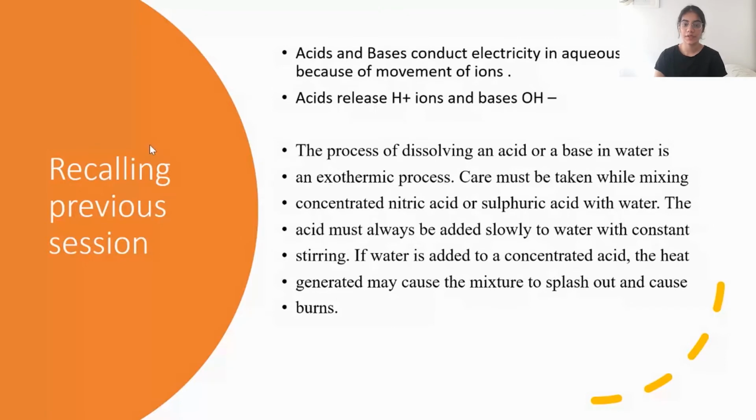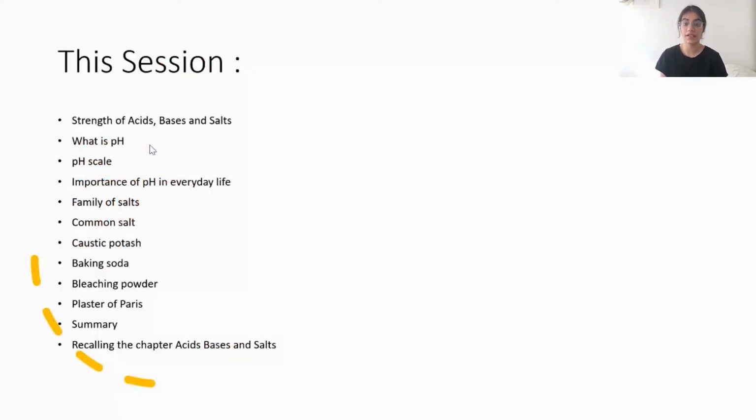That is all that we studied in the previous session. In this session, we will be studying the strength of acids, bases and salts, what pH actually is, the pH values of acids, bases and salts, what a pH scale is, and the importance of pH value in our everyday life and why it is important to maintain it. We will study a family of salts including common salt, baking soda, bleaching powder and plaster of Paris. Mostly this session is theoretical, so I will go through the whole theory with you and tell you what is important and what must be kept in mind.